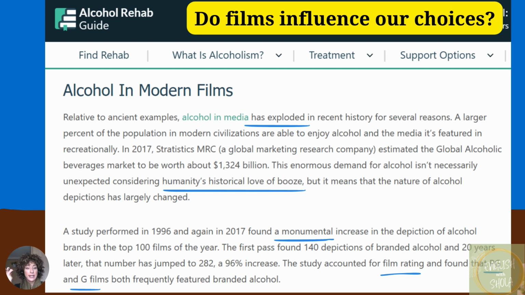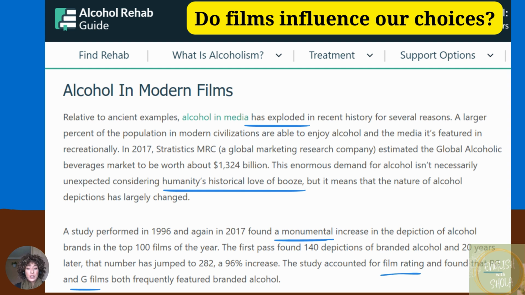Remember, exploded at the top. You see the underlined alcohol in media has exploded. That means it has increased. It's gotten really big. It has spread. And the second blue underline, humanity's historical love of booze. Booze is just another word for alcohol.